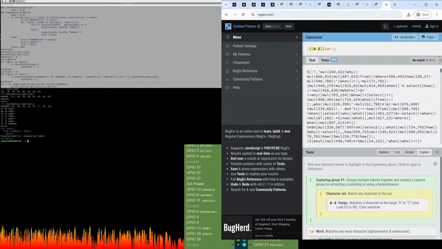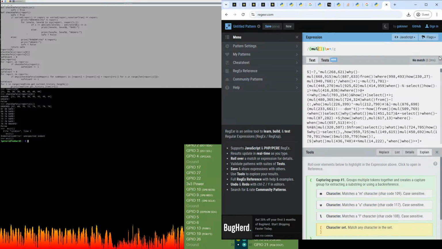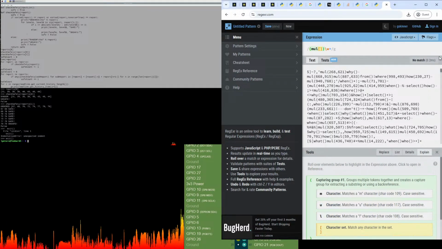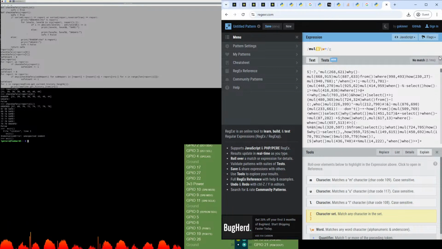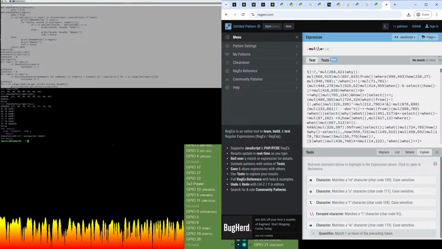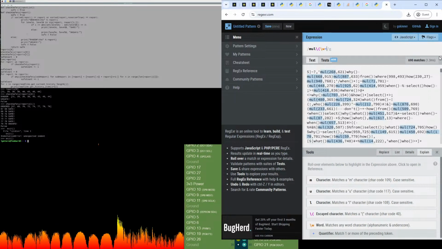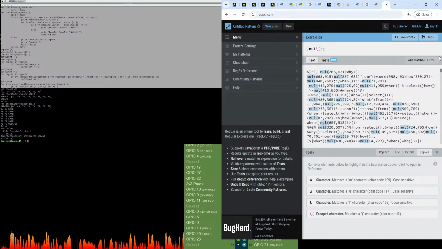So let's try putting in mul, so the literal string mul, and we don't want it in brackets either, or parentheses, sorry. And we don't need a character class. We do want an escaped bracket. Let's take the word character out of there.